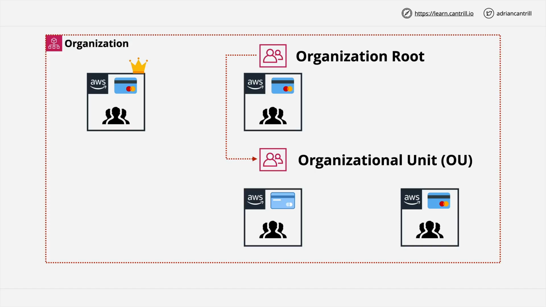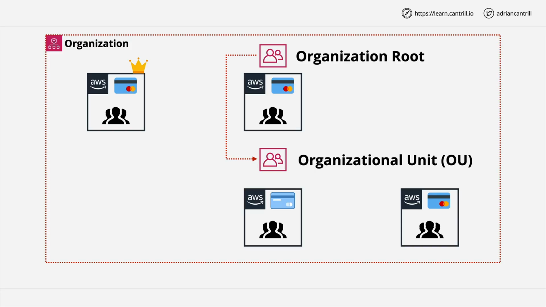Now again, please don't confuse the organizational root that we're talking about now with the AWS account root user. The AWS account root user is something specific to every AWS account that you create. It's something which you can log into and have full permissions over that specific AWS account.